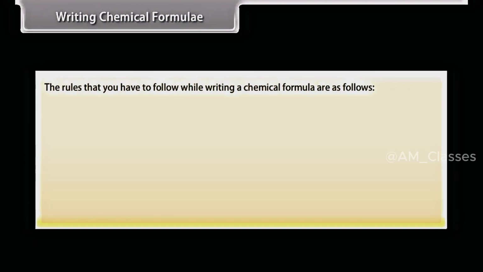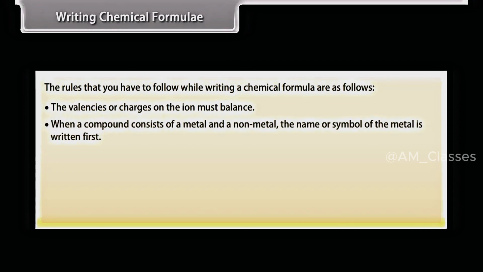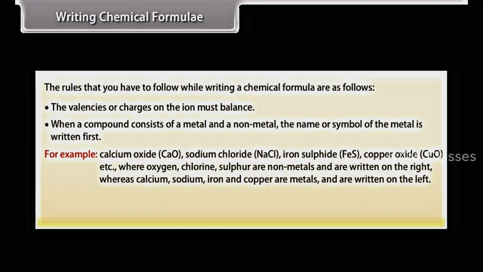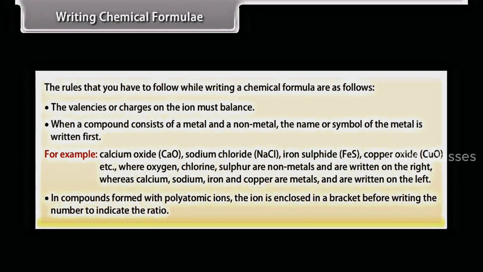The rules that you have to follow while writing a chemical formula are as follows. The valencies or charges on the ion must balance. When a compound consists of a metal and a non-metal, the name or symbol of the metal is written first. For example, calcium oxide CaO, sodium chloride NaCl, iron sulfide FeS, copper oxide CuO, etc., where oxygen, chlorine, sulfur are non-metals and are written on the right, whereas calcium, sodium, iron and copper are metals and are written on the left. In compounds formed with polyatomic ions, the ion is enclosed in a bracket before writing the number to indicate the ratio.